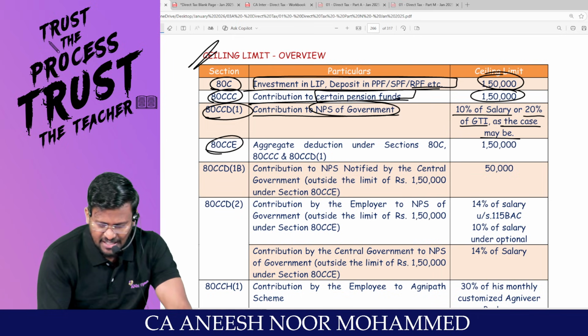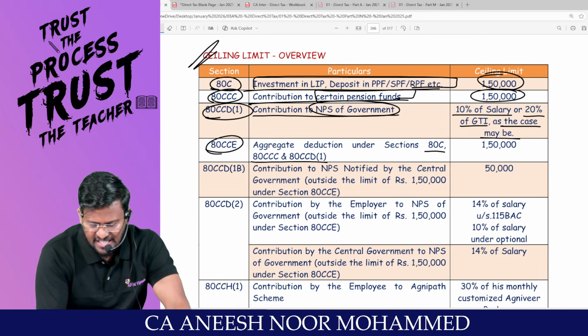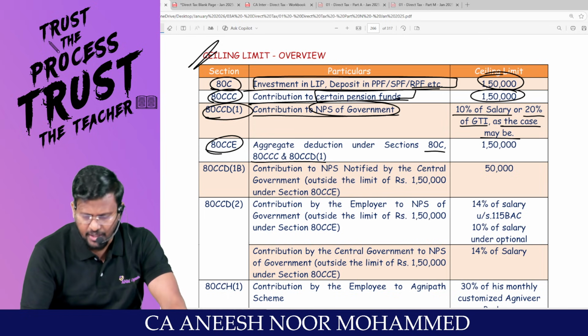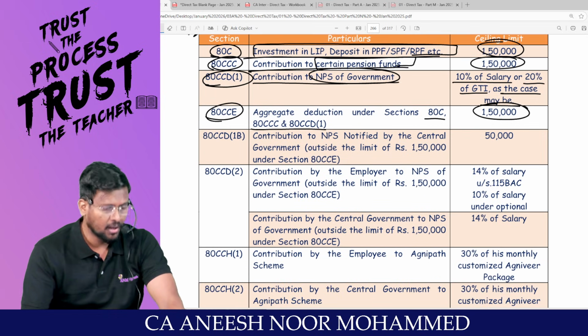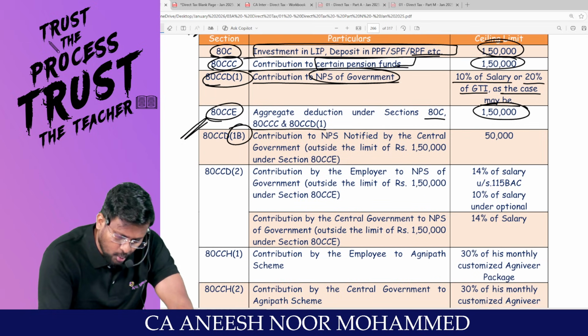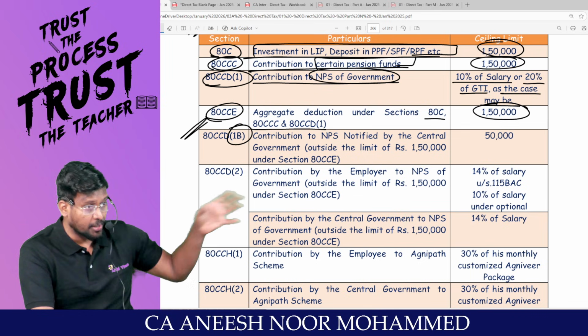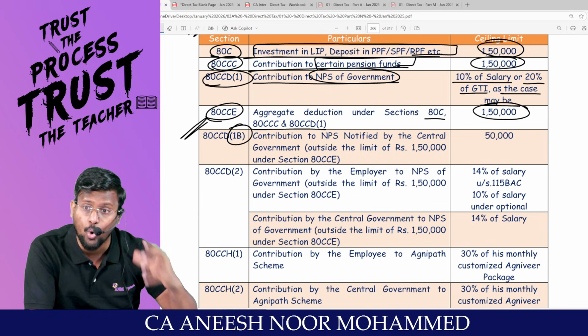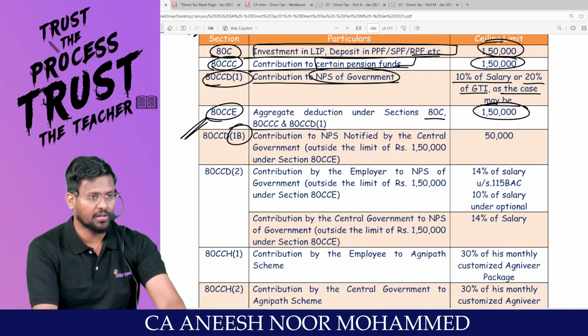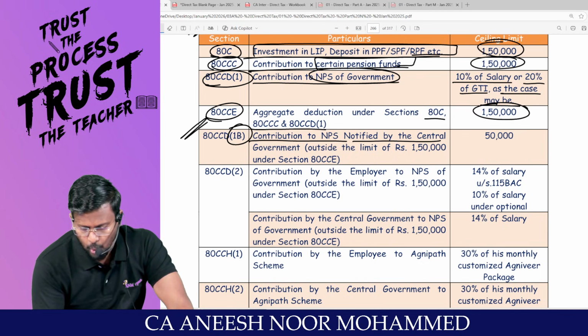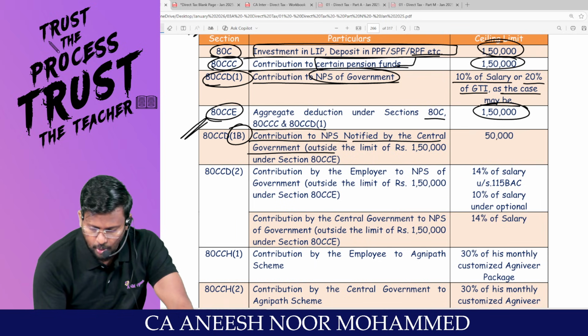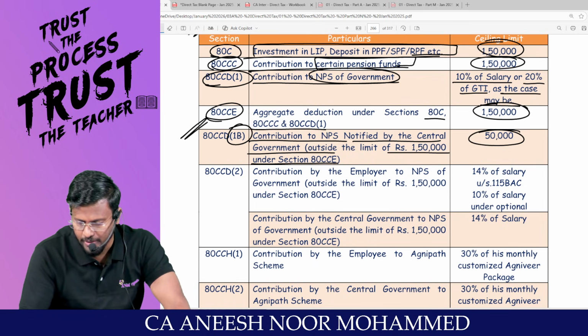Whereas 80CCE is saying that 80C plus 80CCC plus 80CCD subsection 1 is equal to 80CCE is equal to 1,50,000. Pakka. That's it. I've closed the ending section. Then only I'm starting the 80CCD subsection 1B, because 80CCD subsection 1B is over and above 80CCE. Right? Which is contribution to notified pension scheme notified by central government outside the limit of 1,50,000. How much can you claim?